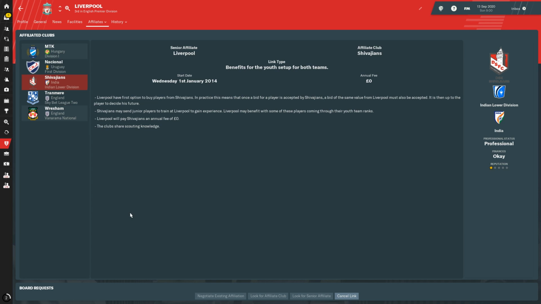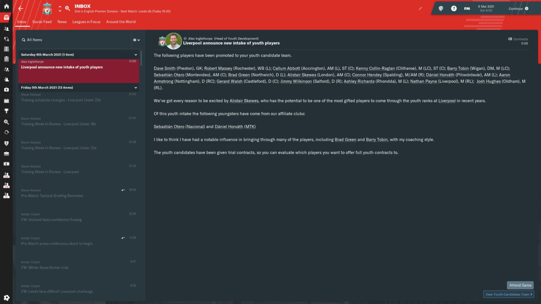What we're going to do though now, we are going to holiday until the youth intake, and we're going to go and try and see if any of these players come through the youth intake and the kind of message that I'm expecting you to kind of see or look out for when you do get to the youth intake. So I'm going to sim it quite a bit and see if we get that message, and I'll see you soon. Welcome back, guys. So I was expecting me having to sim a few intakes before this message came through.